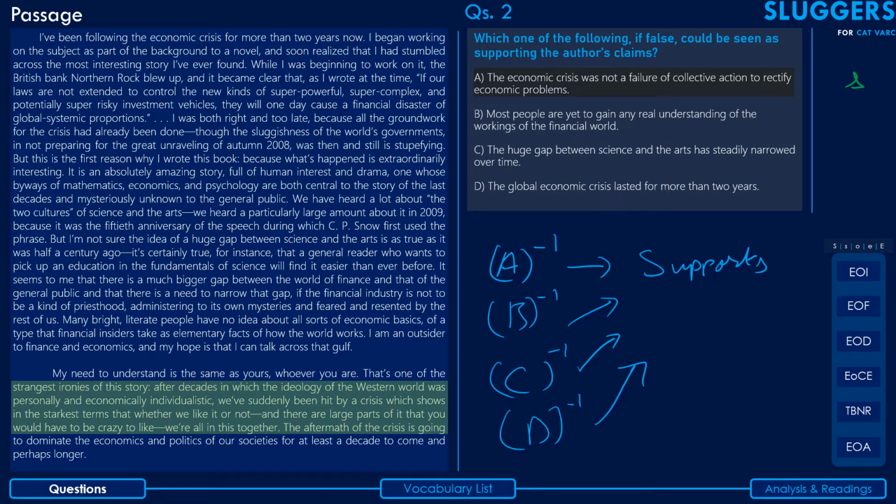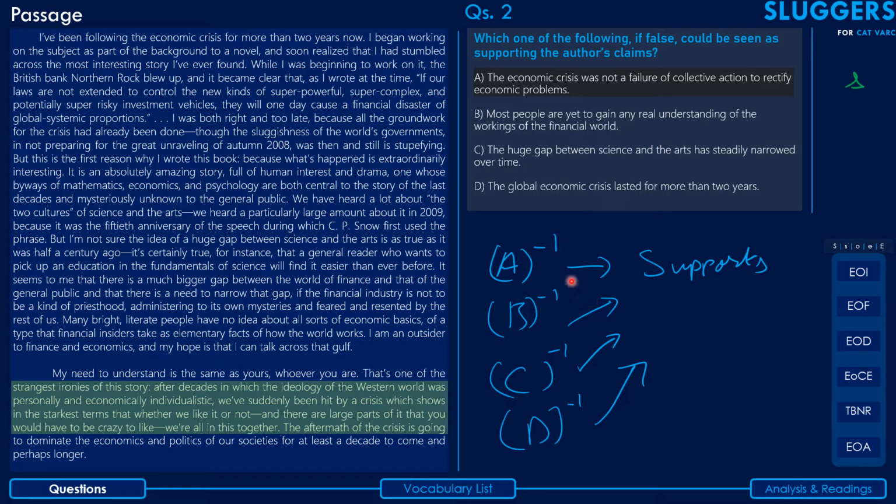Coming to the next option, it says that most people are yet to gain any real understanding of the workings of the financial world. So basically, yet to gain means so far they don't have any real understanding, and they might gain later, that's a different point, but they are yet to gain. That means at this point in time, most people don't have any real understanding of the workings of the financial world.